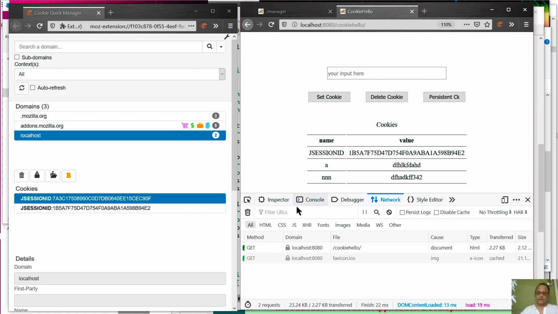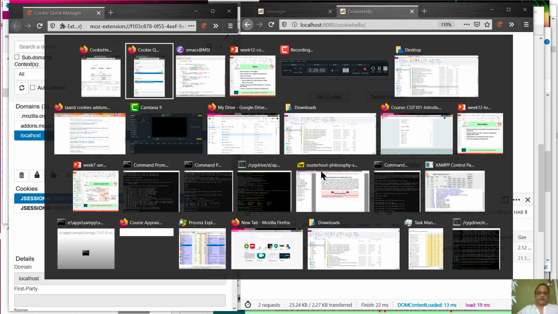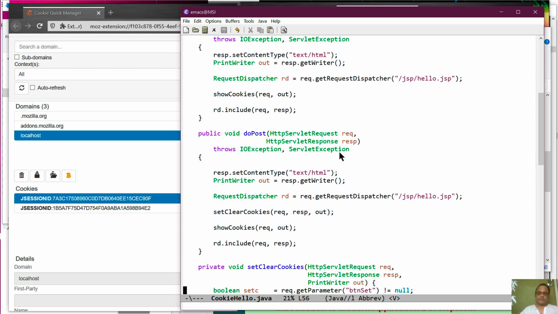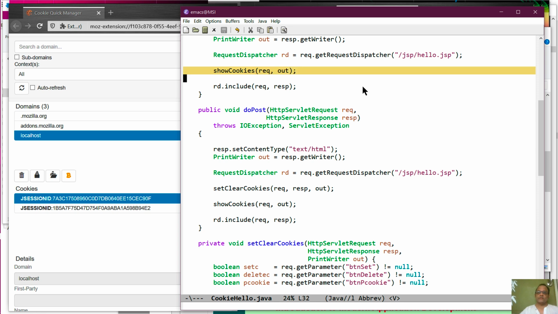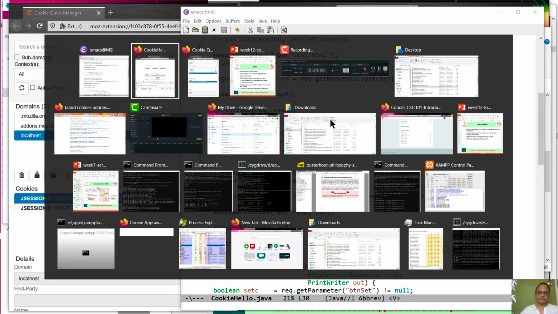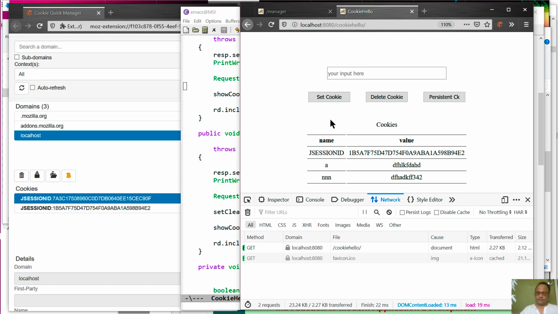That part doesn't matter at all. So even if it's a get, you will still see the cookie back because of the way we have written the code. That is, we haven't bothered about get or post. Just show cookies happens in either case. So here we actually take the actions such as setting and clearing and then show the cookie. Here we don't take the action and just show the cookie. All right. So that's the basic idea.